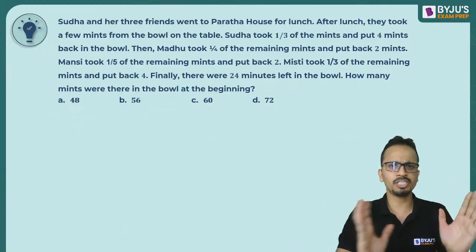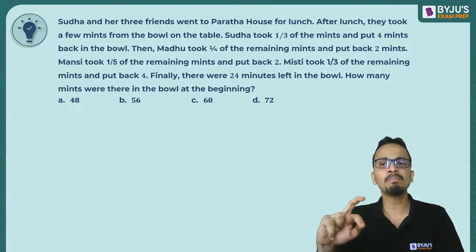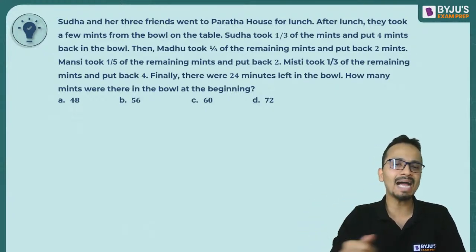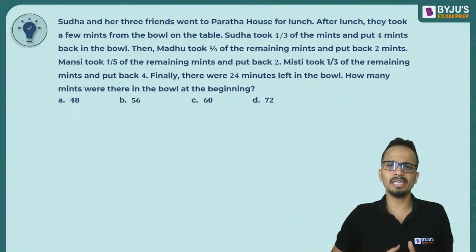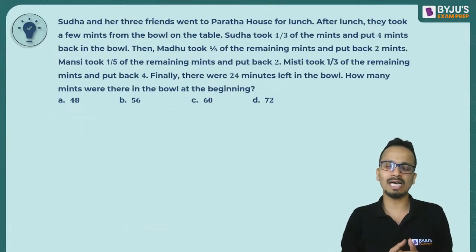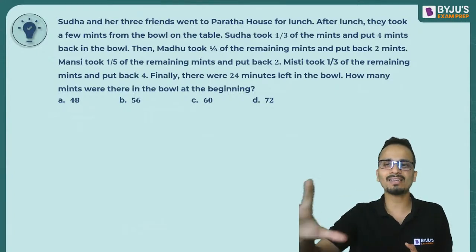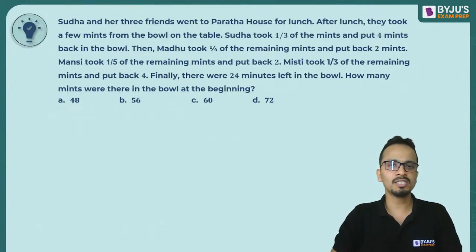Fine, useless information up till now. Now the important part of the question will begin. Sudha took 1/3 of the mints and put 4 mints back in the bowl. So जितनी भी mints थी, सुधा ने 1/3 mints ले ली, and after taking 1/3 उसने सोचा कि यार मैंने कुछ ज्यादा mints ले ली, so she put back 4 mints in the bowl. Then it's Madhu's turn. Madhu took 1/4 of the remaining mints and put back 2 mints.